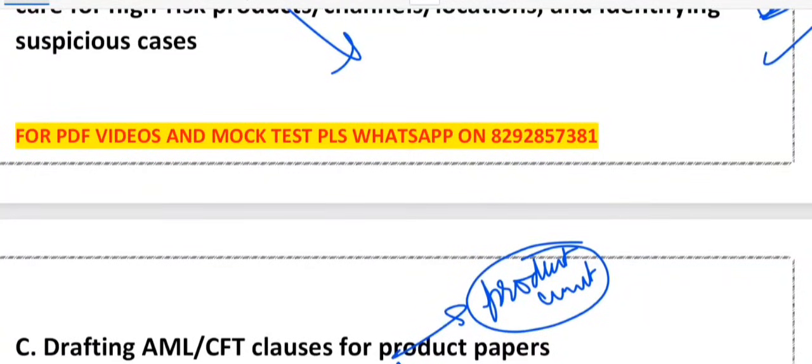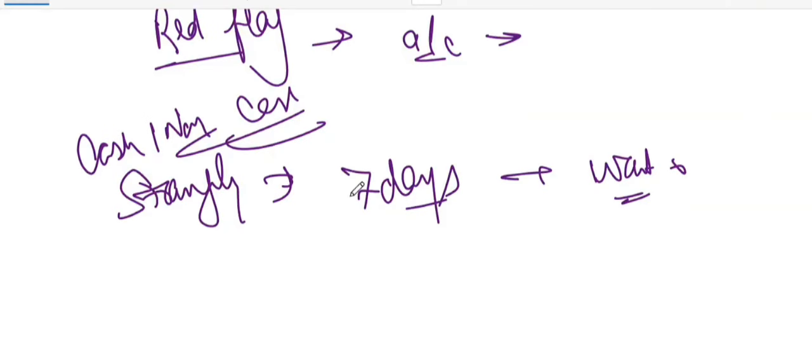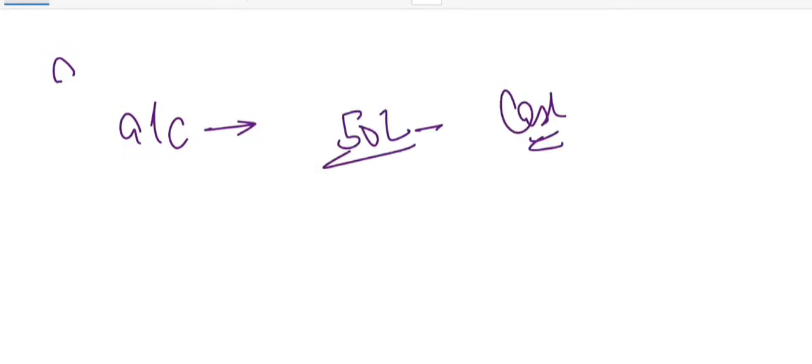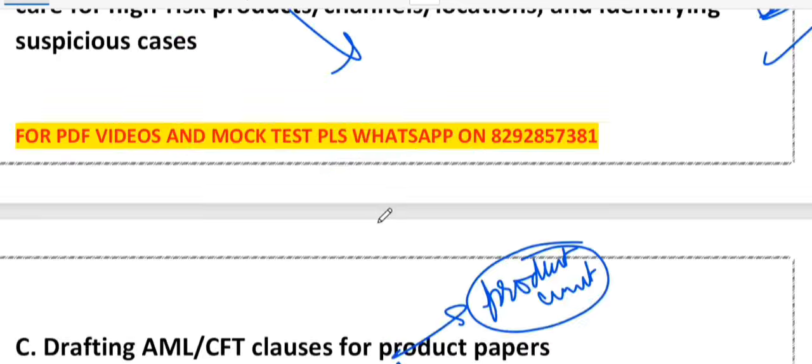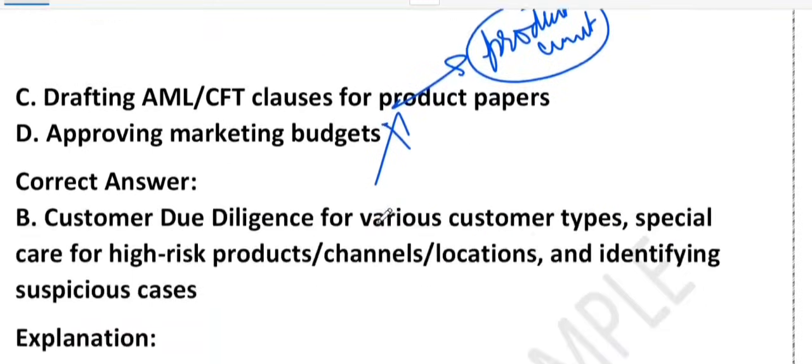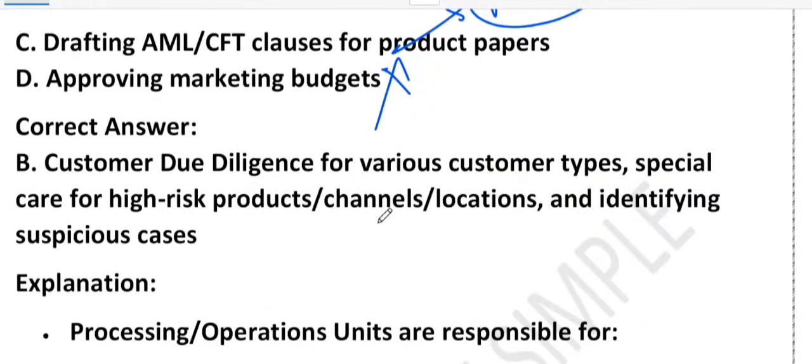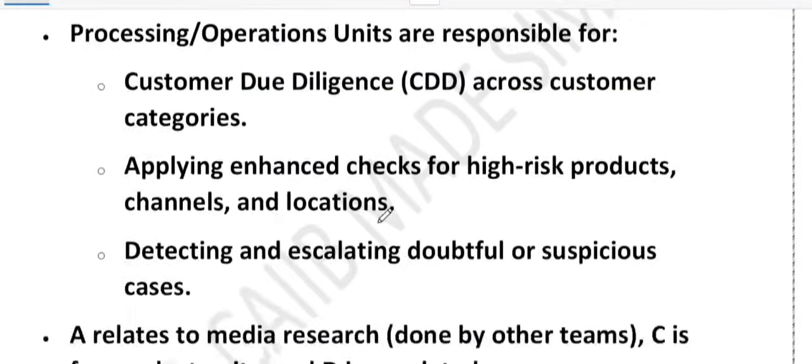That is totally unrelated. Let me give you one example. Suppose there is a customer, he wants to open an account and he deposited 50 lakh in cash. So what operation staff will do? They must verify the identity, apply enhanced check and escalate if it is suspicious. That is called customer due diligence. It is done for all the customers. Extra care for high risk products, channels and location.